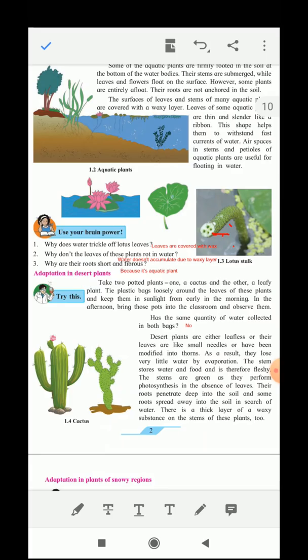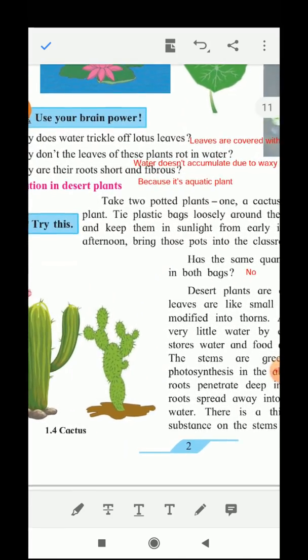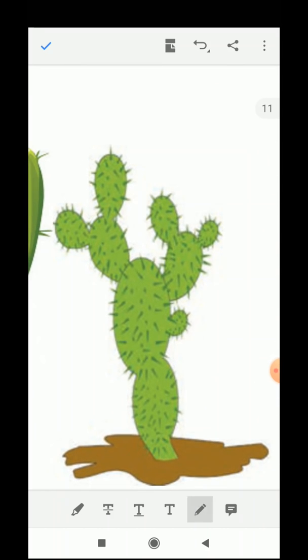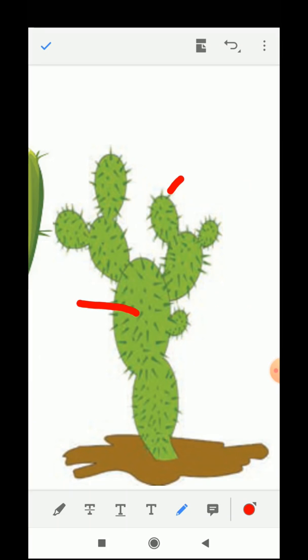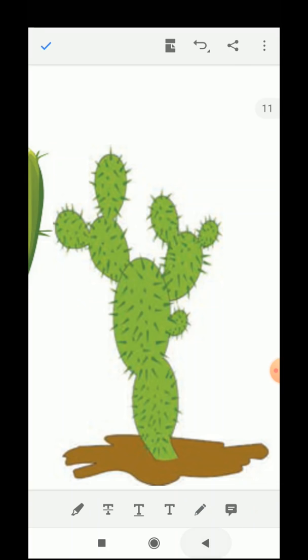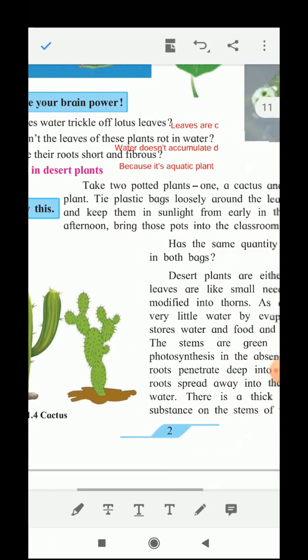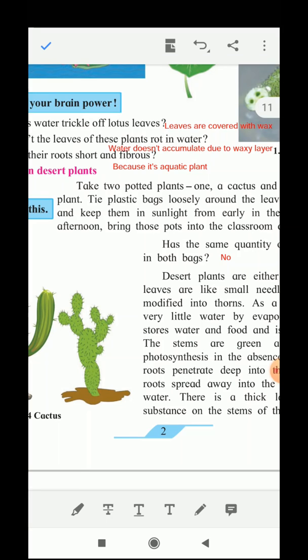The reason for this is that these desert plants are either leafless or have these thorns, which you can see here. These thorns are nothing but the leaves of the plant. So they have a very small surface for the loss of water from their body, and so the water collected in the plastic bag covering the cactus plant will be less as compared to the water collected in the other potted plant.